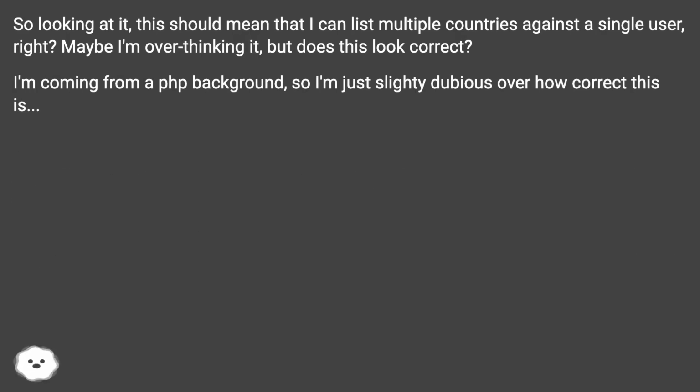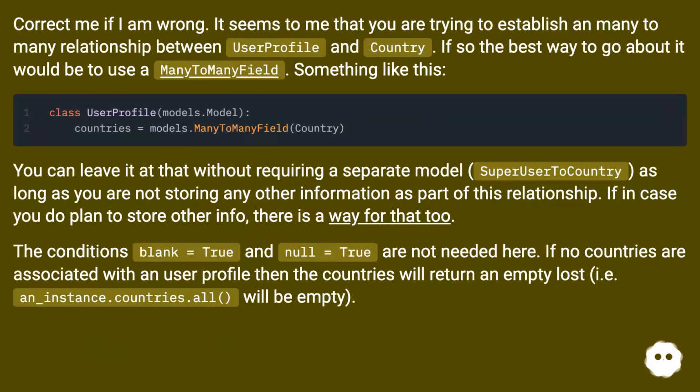So looking at it, this should mean that I can list multiple countries against a single user, right? Maybe I'm overthinking it, but does this look correct? I'm coming from a PHP background, so I'm just slightly dubious over how correct this is. Correct me if I am wrong.